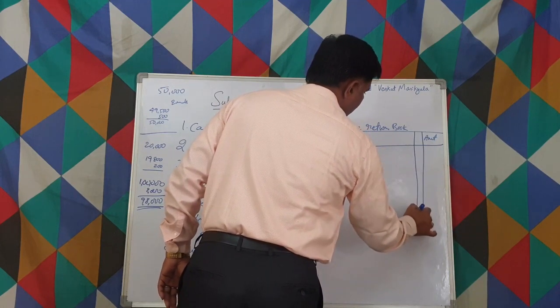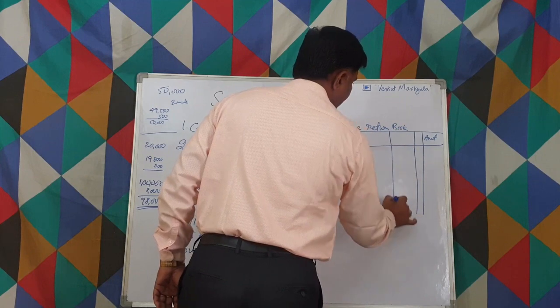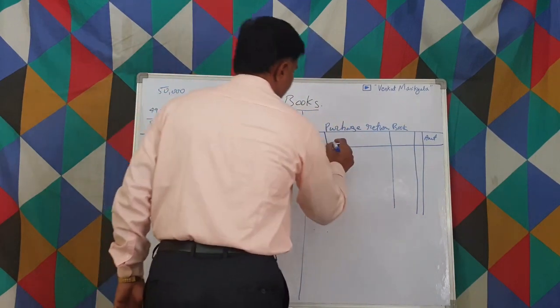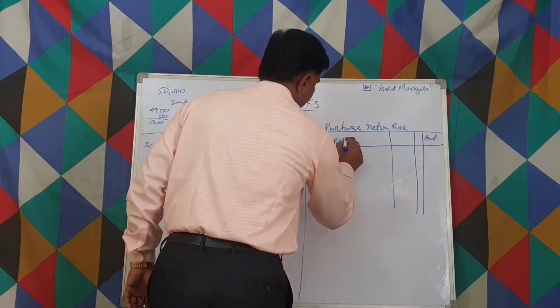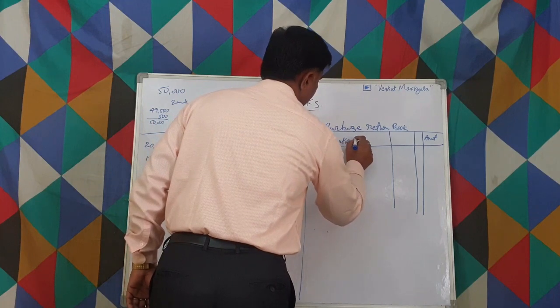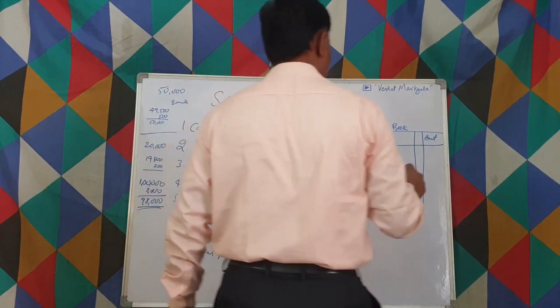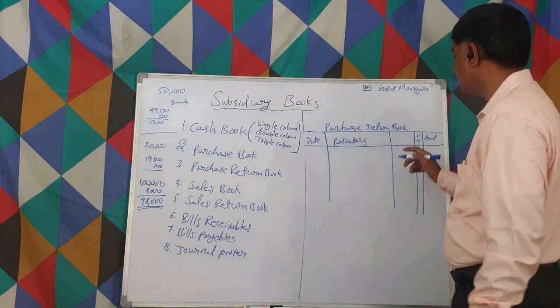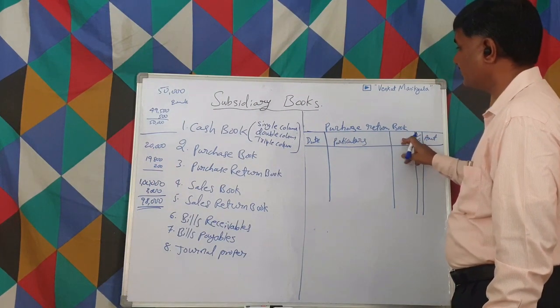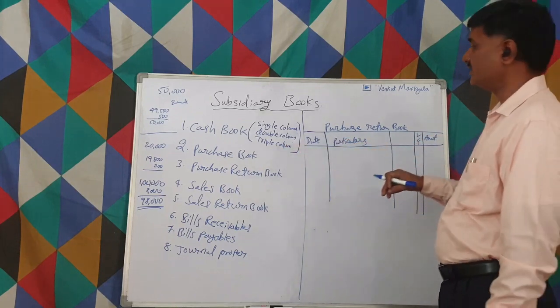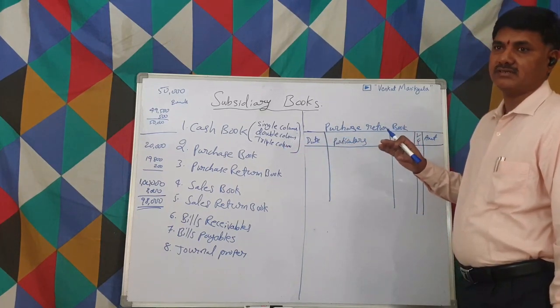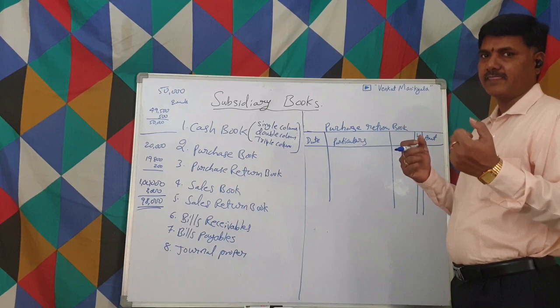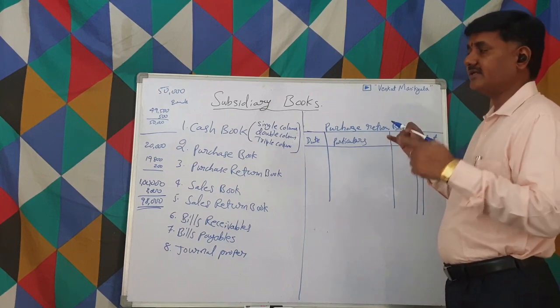And the ledger folio, and this is what is very much important, particulars, what's in ledger folio. So what do we have to write here? Previously, for purchase book, we have written inward invoice number, whatever invoice we receive because of purchases, that we have written there.